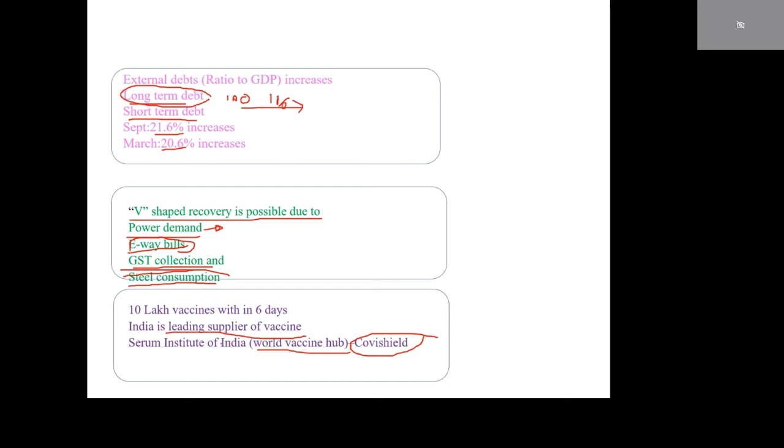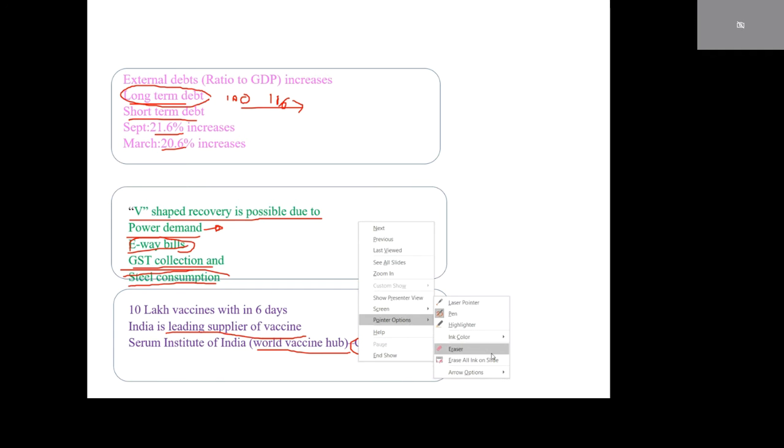That means India is the leading supplier of vaccines, whereas Serum Institute of India, which is located in Pune, is treated as the World Vaccine Hub. We are not only producing, we are supplying to other countries, Bangladesh, Sri Lanka, etc. This is a good sign.